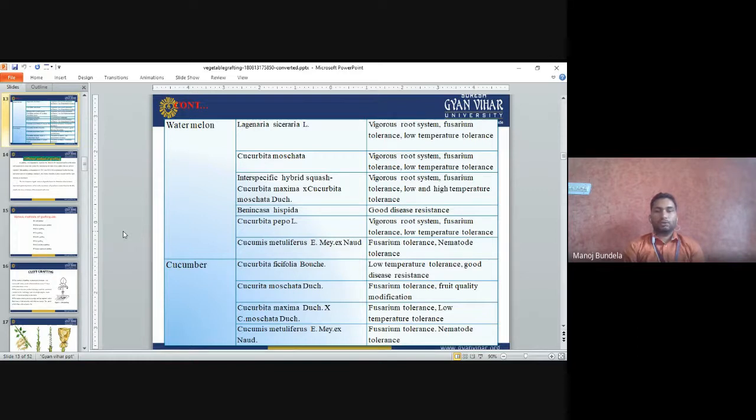Cucurbita moschata has Fusarium tolerance and fruit quality modification, and it is used in cucumber also. The cross of Cucurbita maxima and Cucurbita moschata gives Fusarium tolerance and low temperature tolerance. Cucumis metuliferus has Fusarium tolerance and nematode tolerance.